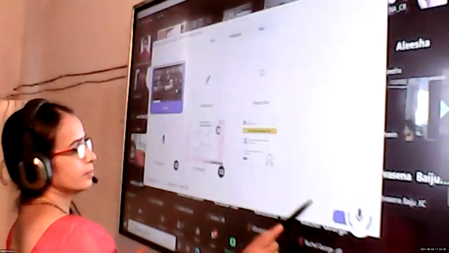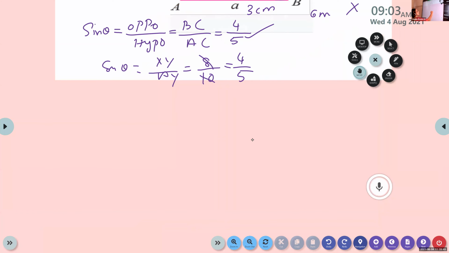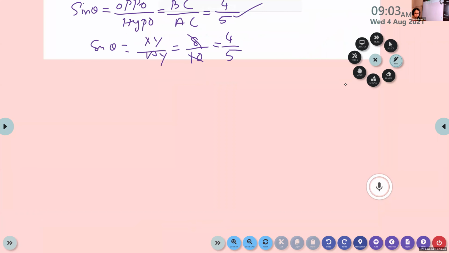So write one sentence. Children, write a sentence after trigonometric ratios.